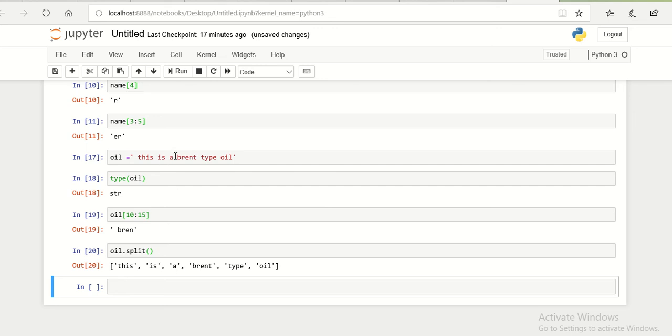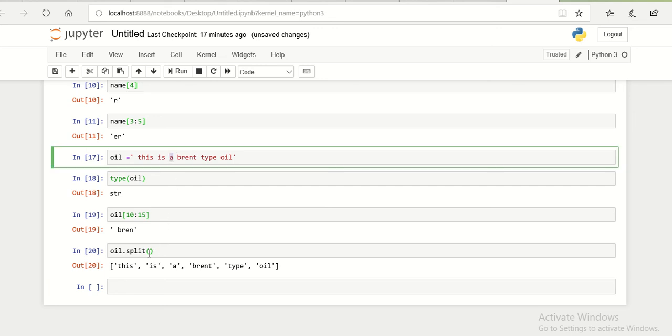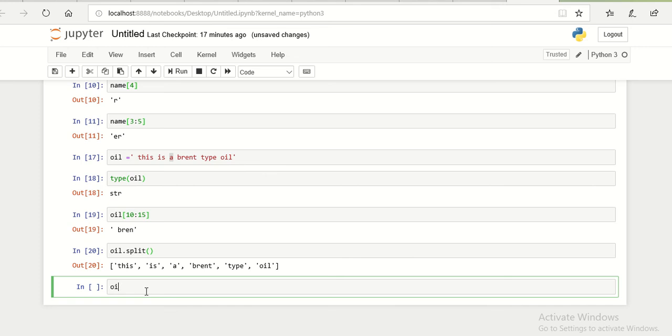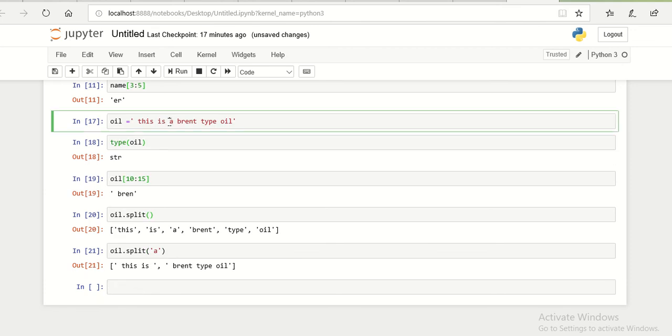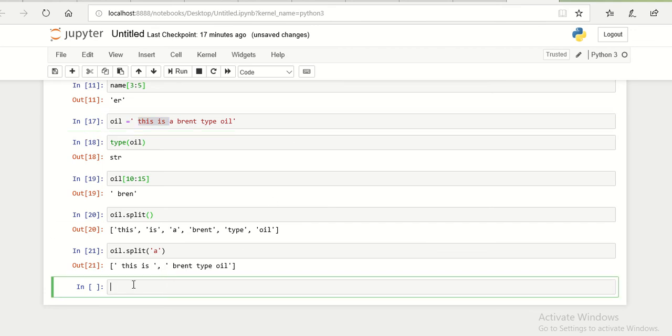Basically, you can separate the strings based on any word. For example, let's say I'm going to separate based on A. What you need to do is say oil.split, and based on what? Based on A. If I write that, Python is going to separate the string before A and after A. As you can see here, we are going to have two substrings. There are other things that you can do with the string variable, and we are going to talk about that later.